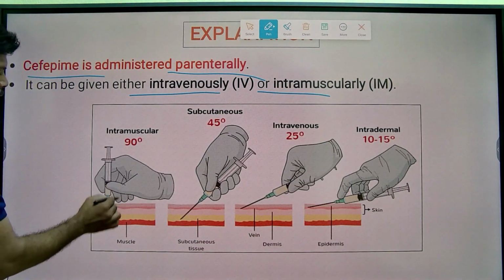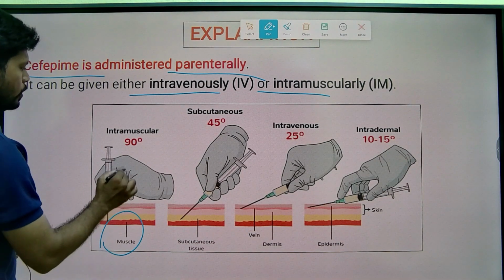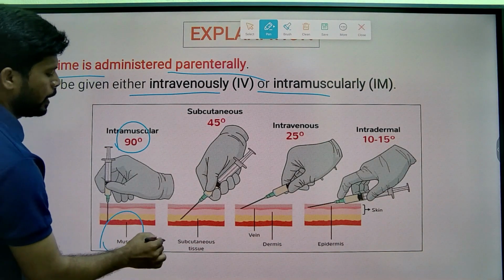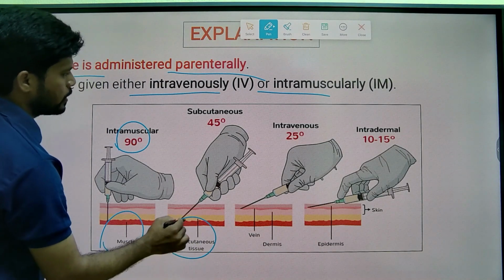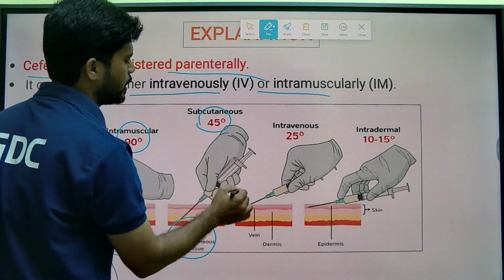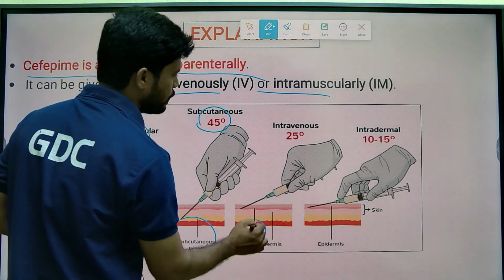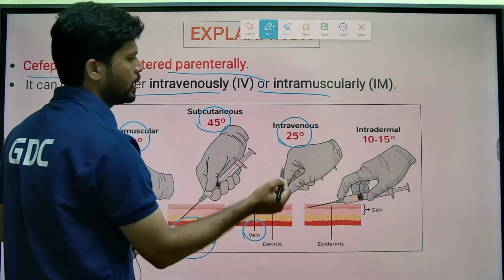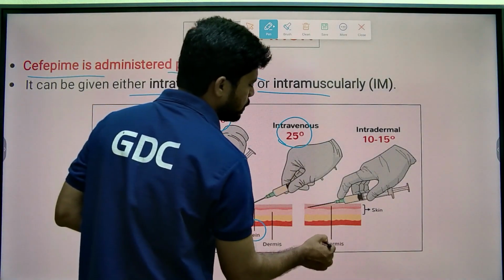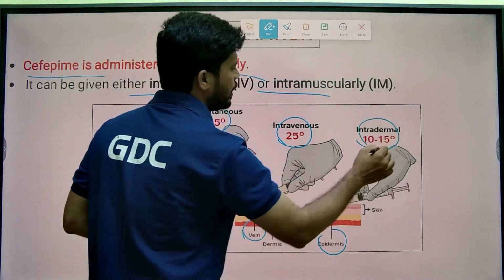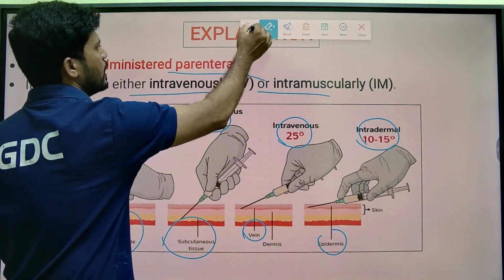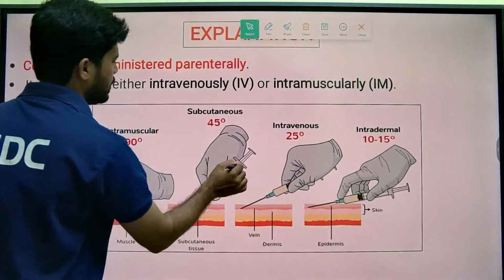Intramuscular is into the muscle, at an angle of 90 degrees. Subcutaneous is into the subcutaneous tissue, for example insulin, at an angle of 45 degrees. Intravenous is into the vein at an angle of 45 degrees. Intradermal is into the dermis at an angle of 10 to 15 degrees.